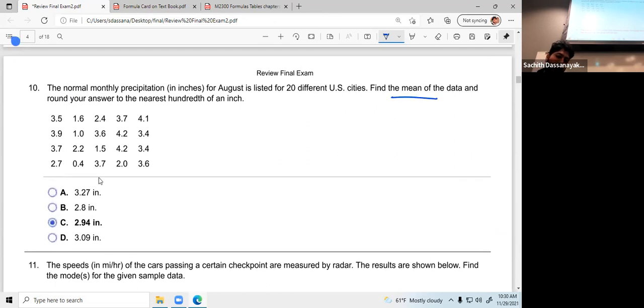Find the mean. Again, find the mean. And also, don't forget, round your answer to the nearest hundredth of an inch. Nearest hundredth. So for the exact answer, you still have to use this one, divided by n.